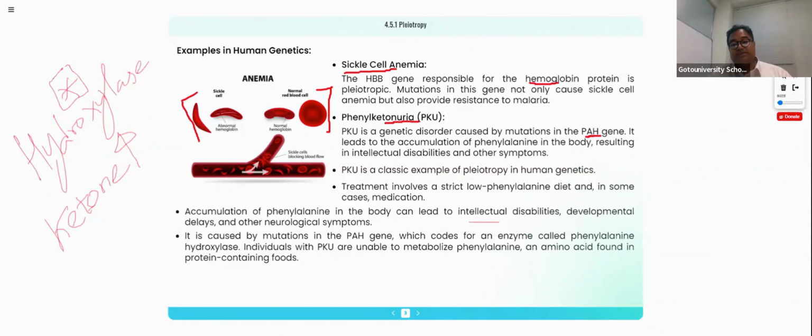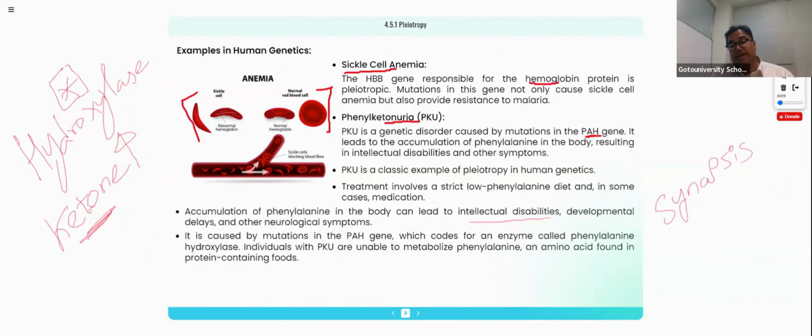So, intellectual disability. Why? Because there is a lot of difference between phenylalanine and phenylketone. This phenylketone is formed from the phenylalanine. Because of the defective hydroxylase enzyme, this phenylketone will accumulate in the neuron junction. Between one neuron and another neuron a synapse is present. In the synapse, exactly what happens is that these phenylketones accumulate.